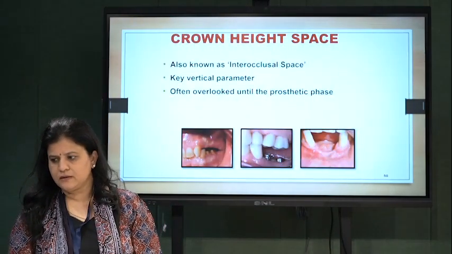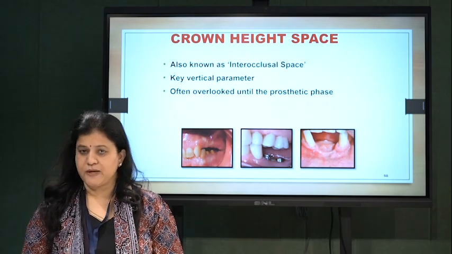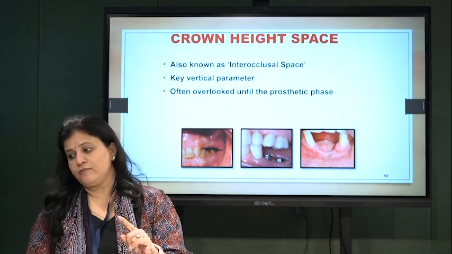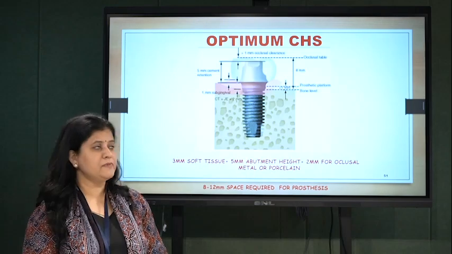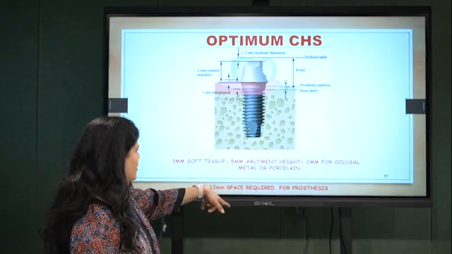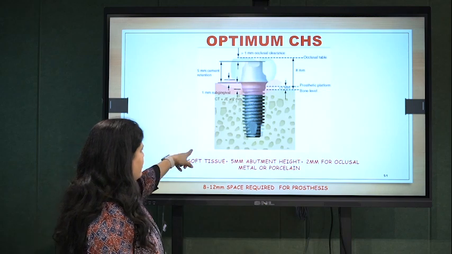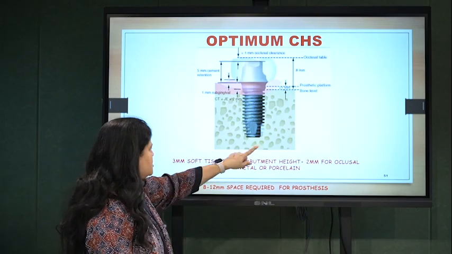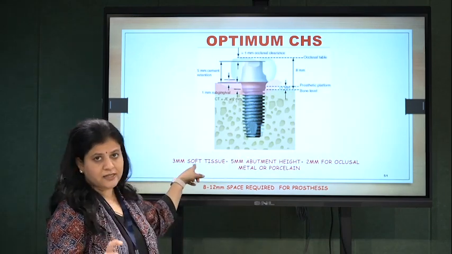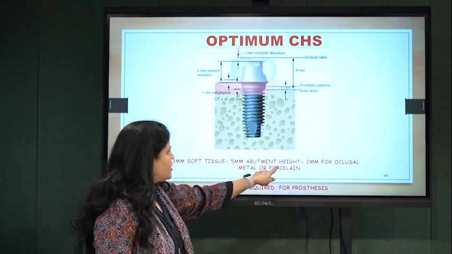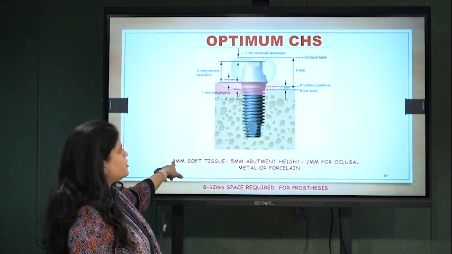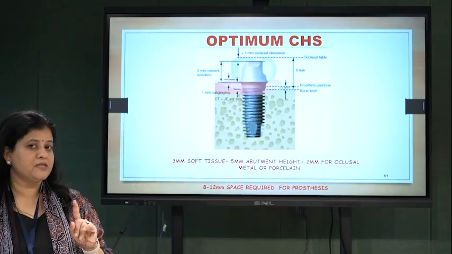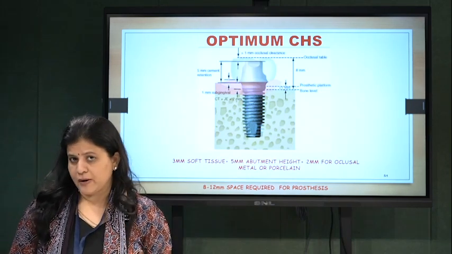We have already learned this. CHS, also known as crown height space: 7 mm posterior, 7 to 10 mm for anterior, and 12 mm for removable prostheses. This is optimum CHS, 8 mm. We have written how: 3 mm for soft tissue, 5 mm abutment height, 2 mm for occlusal metal clearance. So 5 plus 2 plus 3, 7 plus 3 is 10. That is the upper side. But minimum, for even 1 mm occlusal clearance and 1 mm soft tissue platform, you require a minimum of 7 mm height. If 7 mm CHS is not there, you should not opt for an implant, or you should treat the opposite tooth first.